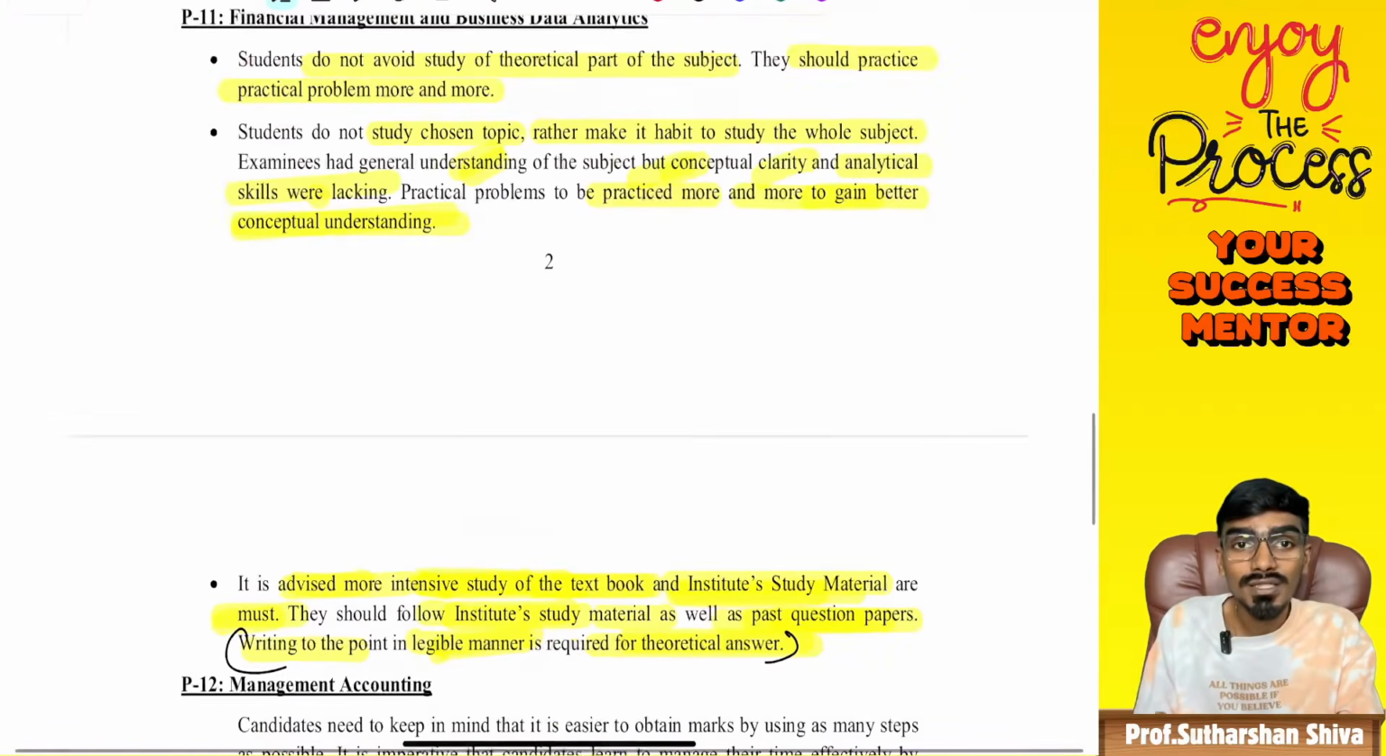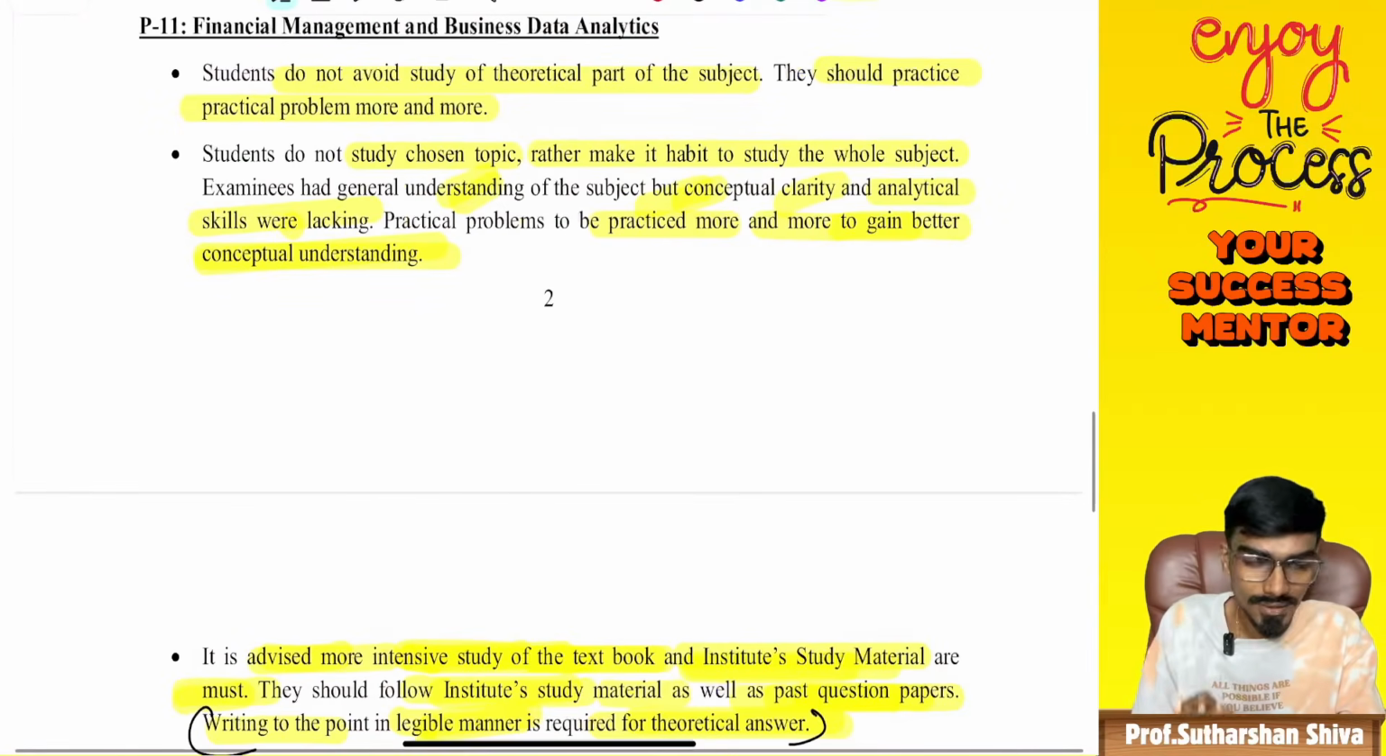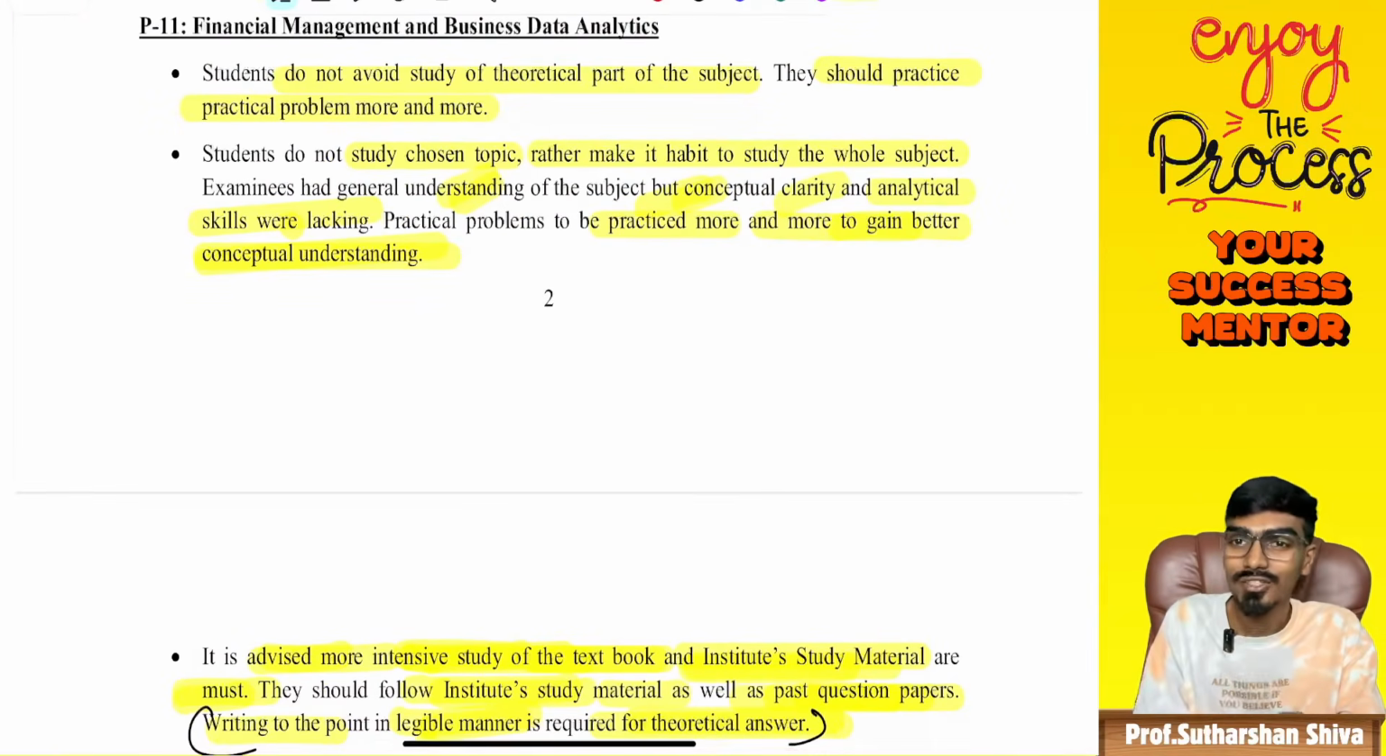See how much it is important for you to practice. Don't do a reconciliation or audit for the question, guys.